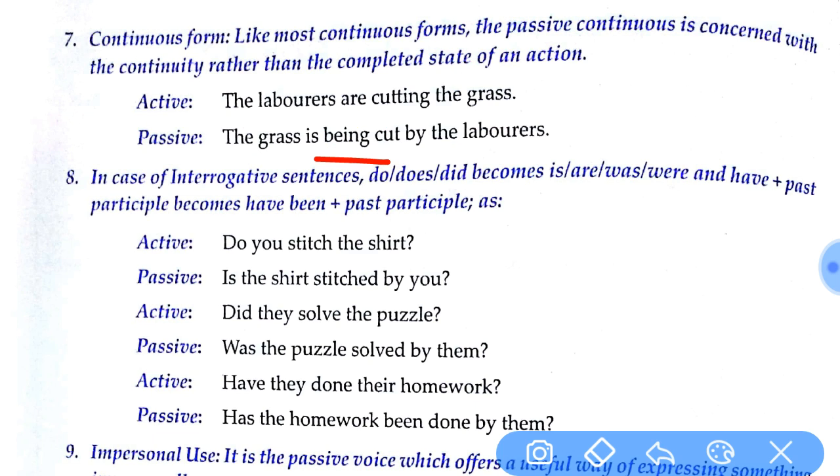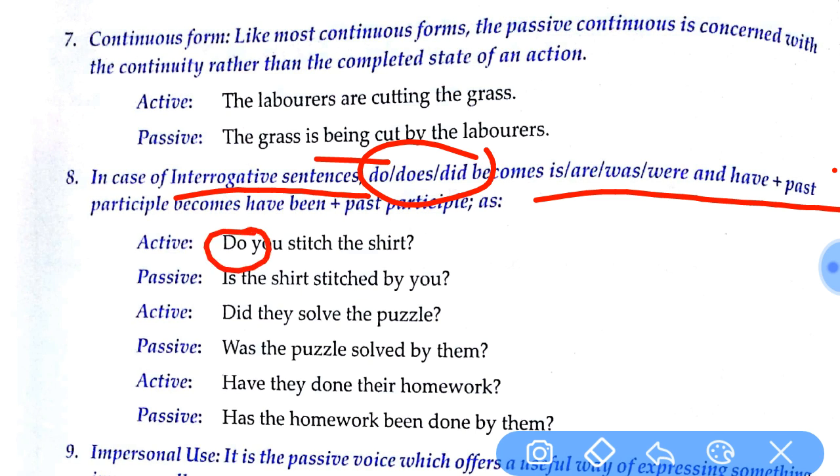Now, next one, interrogative sentences. For interrogative sentences, the helping verbs we use are do, does, did. Or if the helping verb is already given, then is, are, was, were, and has, have. So, for example, let's see. Do you stitch the shirt? Do is the verb given here. We have to change it into is, are, was, were, and have.